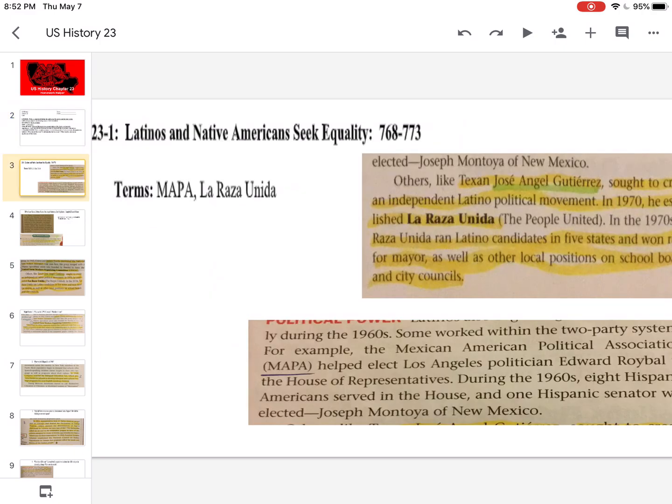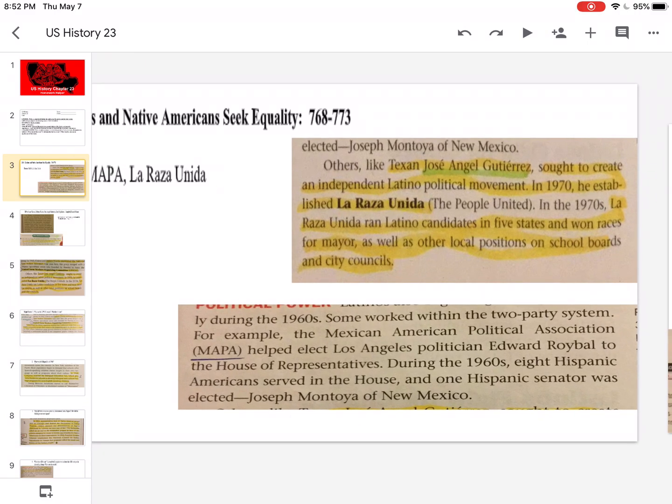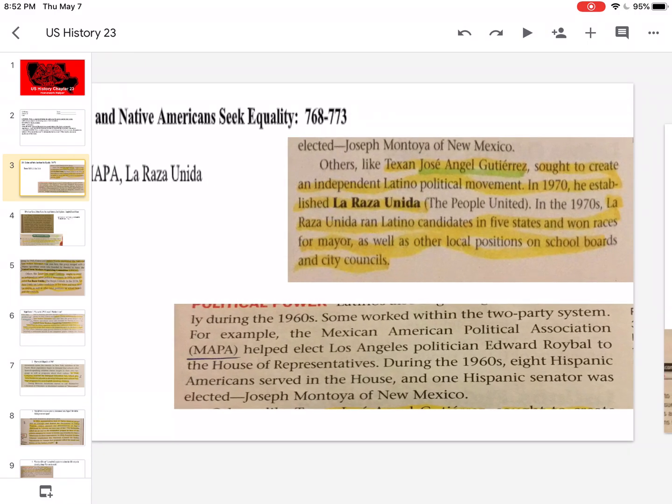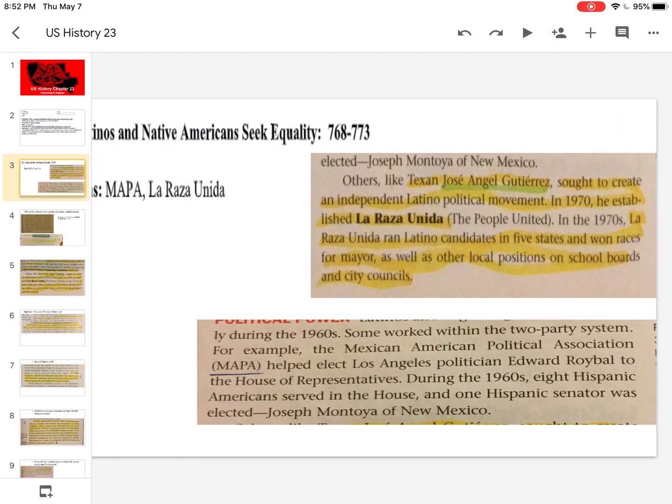You have your terms, MAPA, La Raza Unida. So let's look at this. La Raza ran Latino candidates in 5 states and won for mayor. So what do we want to say about La Raza? It is an independent Latino political movement founded by Jose Angel Gutierrez. And then MAPA, the Mexican American Political Alliance.